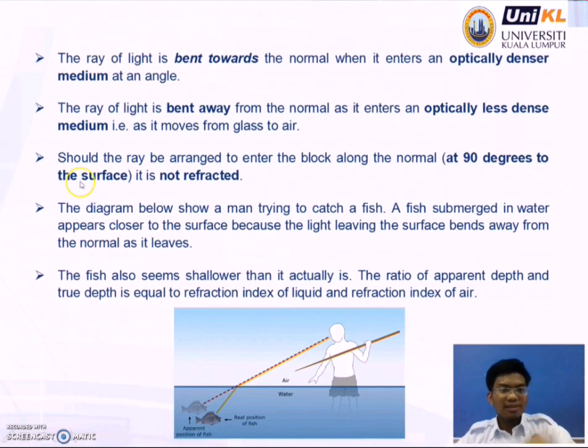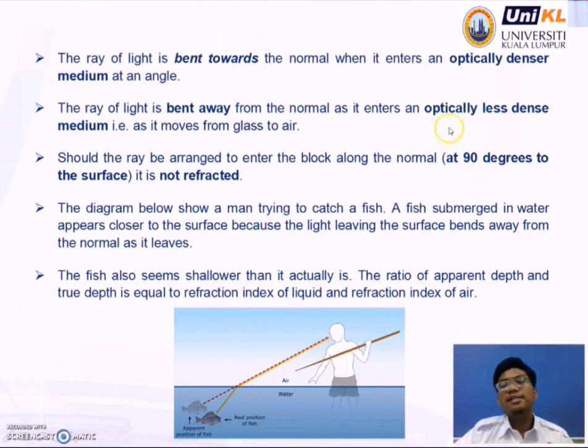Okay, so now we look at two different media, which have different densities. Okay, when it is an optically denser medium, the ray of light is bent towards the normal.